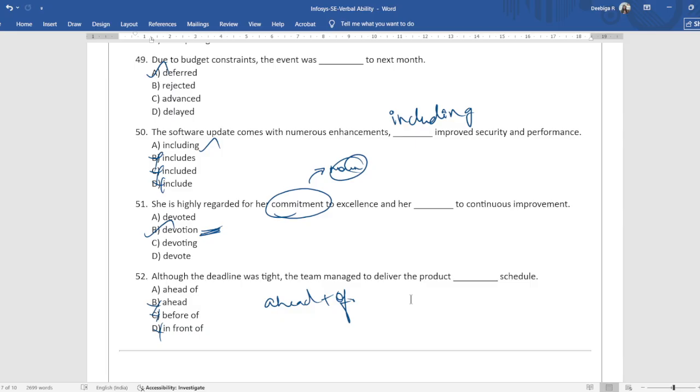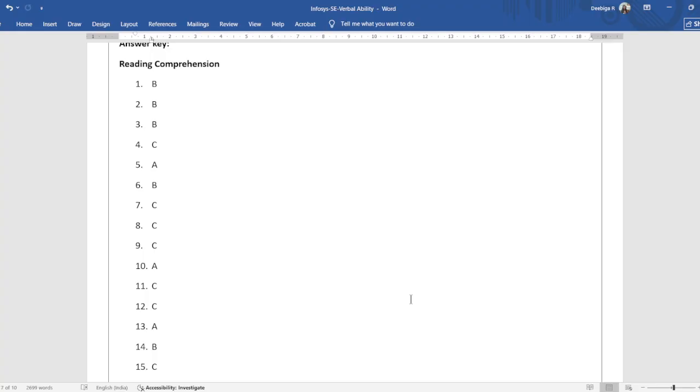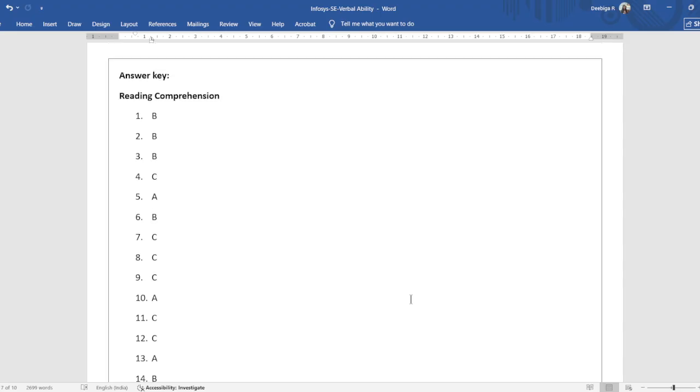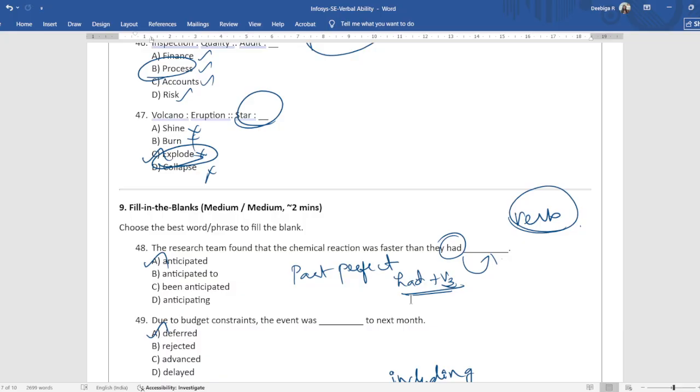And on how to solve this verbal ability, I would suggest I'll put that in a separate video. Let this be a question solving practicing session. I'll put that in the next video. And be tuned for the upcoming videos where I'll be talking about the next section. Mostly you have essay writing, English grammar, and then you also have quants, logical reasoning, pseudocode. I'll solve every one of these. So if you're having your exams in the upcoming days, be sure to watch.